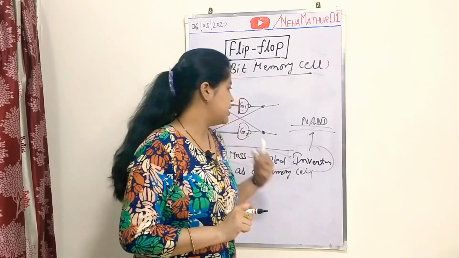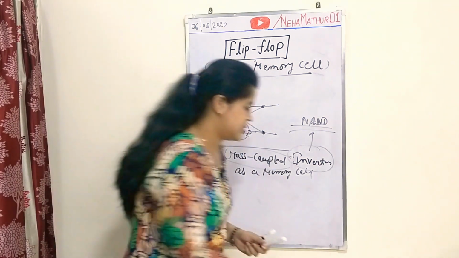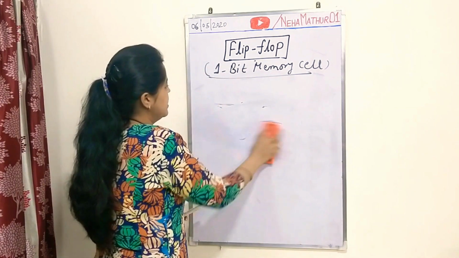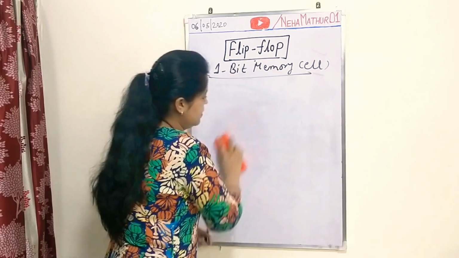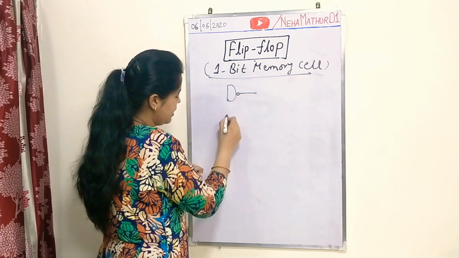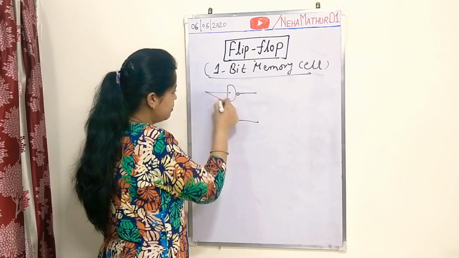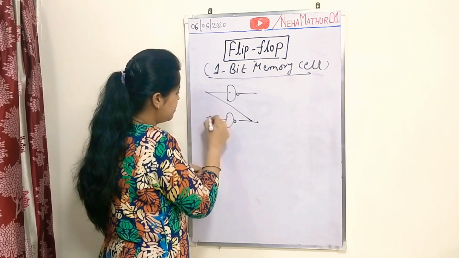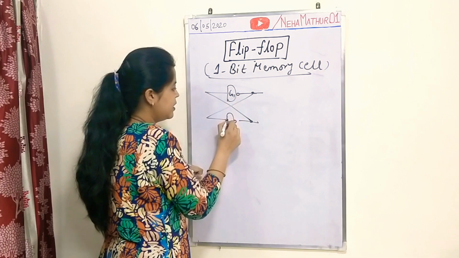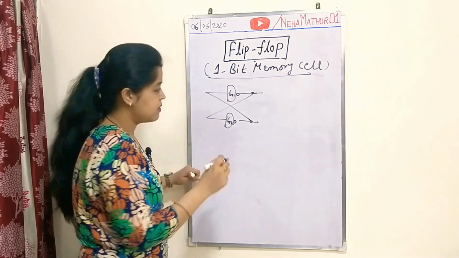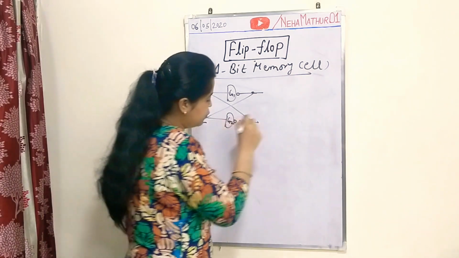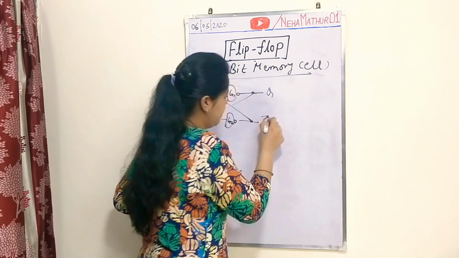Now what about its working, how does it actually work? See, I am again drawing the structure here in just a small part of the board so that I can mention operations also. This one is gate G1, this is gate G2, gate 1 and gate 2 having inputs A1 and A2, while the outputs are denoted by Q and Q bar.